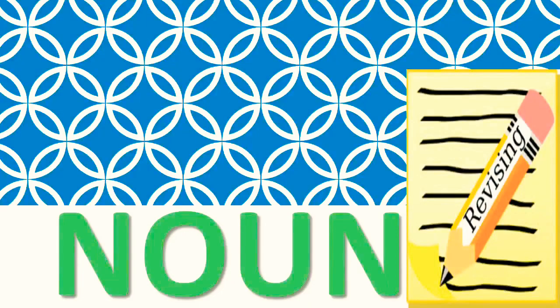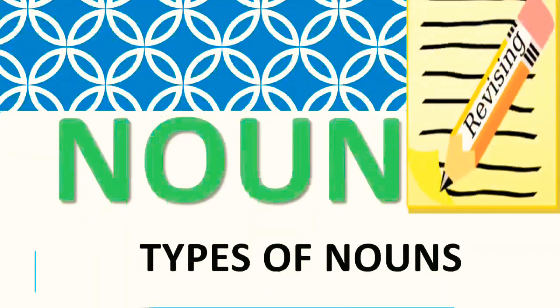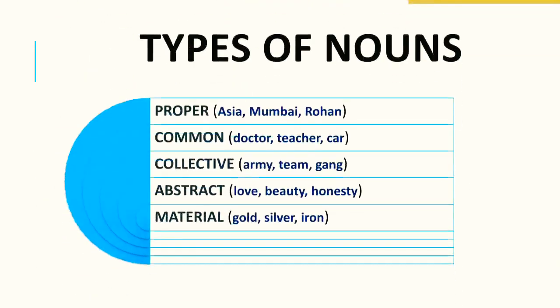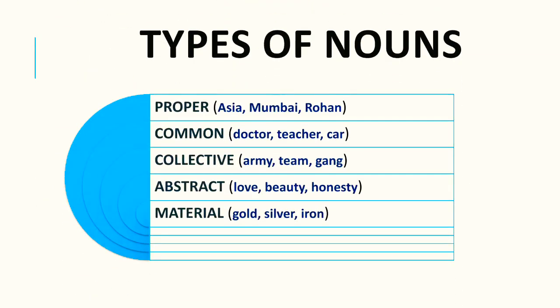Noun. A noun is a word used as the name of a person, place or thing. The word thing is used to mean anything that we can think of. So, in a word, we can say noun is a naming word. So, students, how many types of nouns are there? There are 5 types of nouns: proper noun, common noun, collective noun, abstract noun, and material noun.